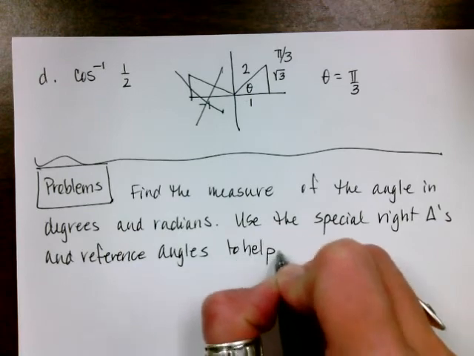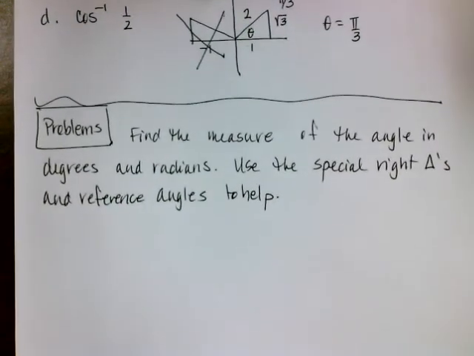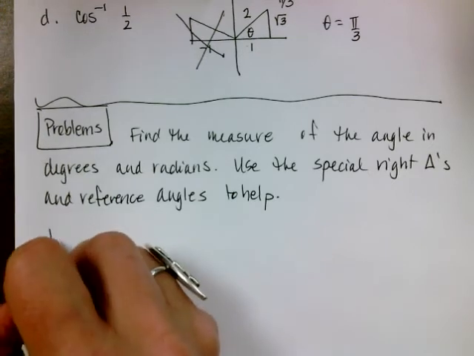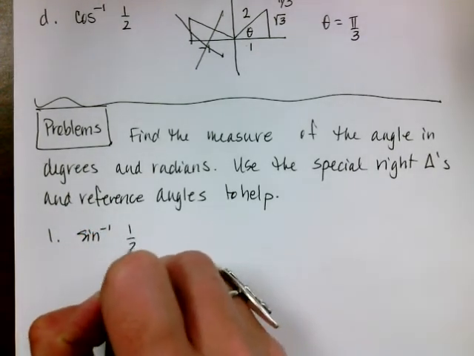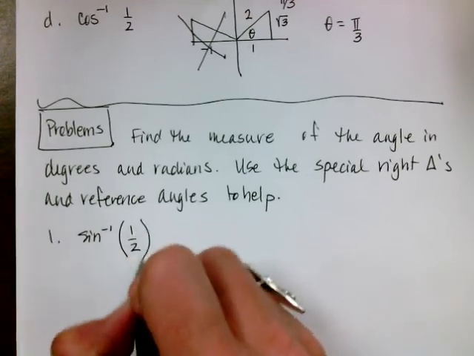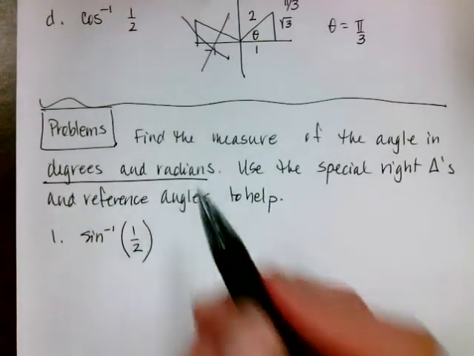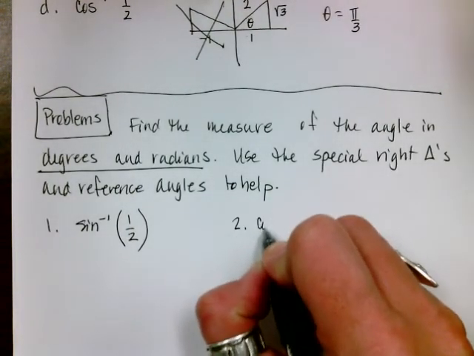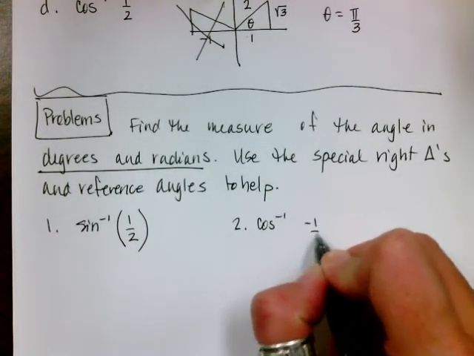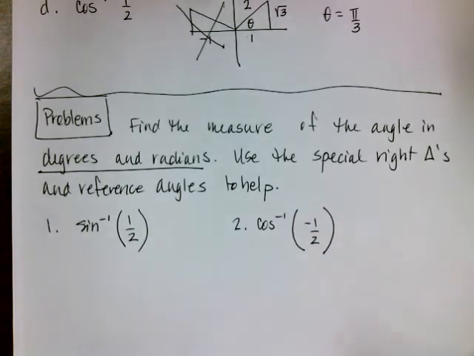You also have to remember where inverse sine is limited to, where inverse cosine is limited to, and where inverse tangent is limited to. All right, so the first problem says find the inverse sine of 1/2. Notice they want it in both degrees and radians. And then number 2, I'm going to have the inverse cosine of negative 1/2.